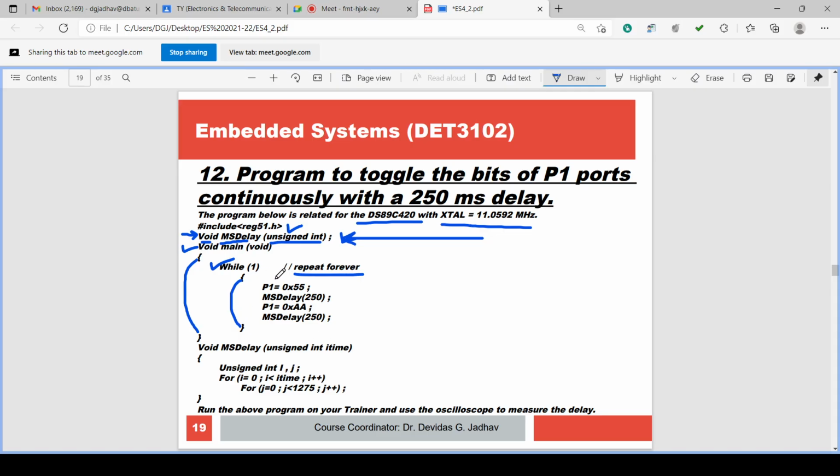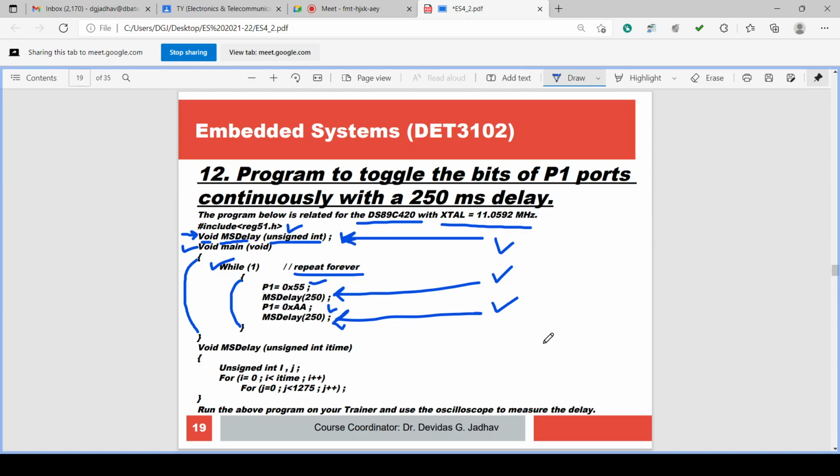So this is P1 = 0x55, P1 = 0xAA. Suppose this is the toggling problem, and we are using the function here. We are calling the function. Function is defined here, and function is called here. Two times we have called. Anytime you can call. Call means we are using the function.